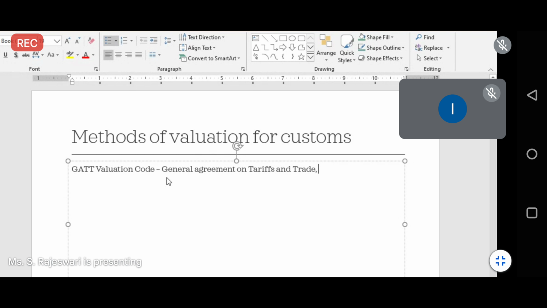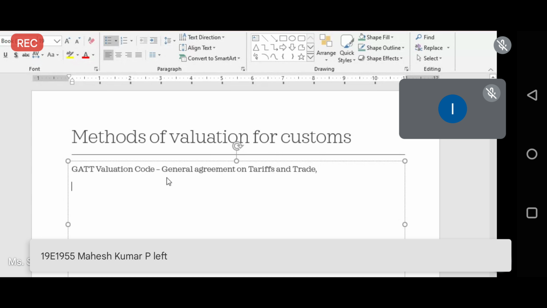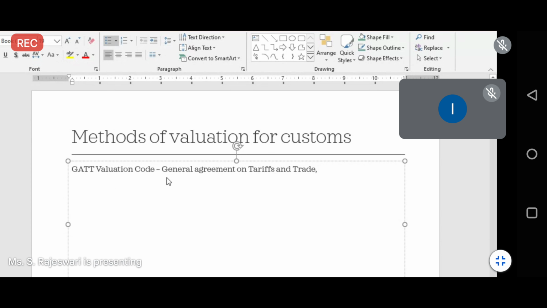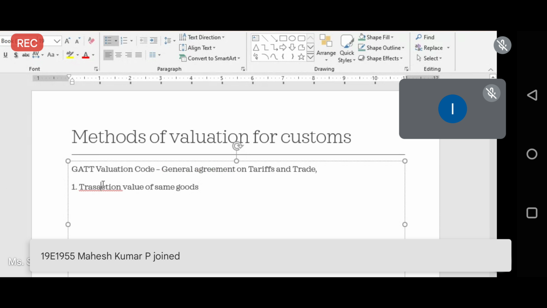Under the hierarchical method, we have different methods of valuation of the goods. The first method of valuing the goods under the hierarchical order is the transaction value of same goods.